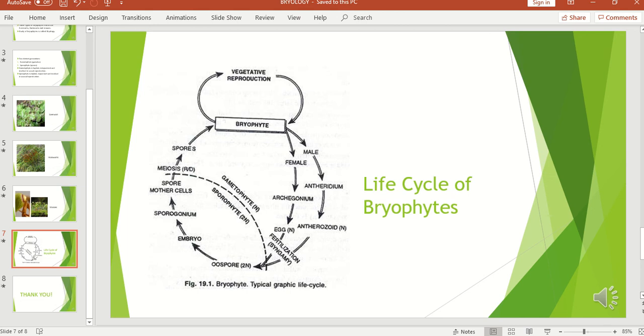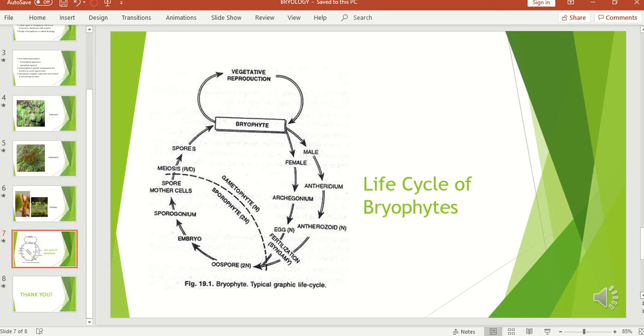As we discussed earlier, bryophytes have two distinct generations in their life cycle, which are the gametophytic generation and the sporophytic generation. The gametophytic generation is haploid, independent, and concerned with sexual reproduction, while the sporophytic generation is diploid, dependent upon the gametophytic generation for nourishment, and is concerned with asexual reproduction.